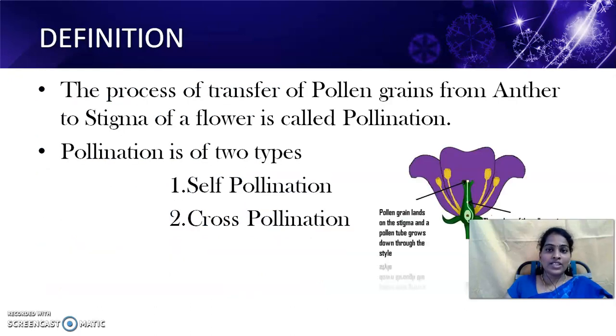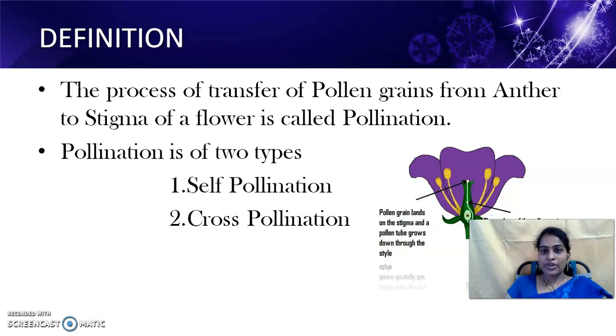First, what is pollination? Pollination is nothing but the transfer of pollen grains from anther to the stigma of a flower. Here the pollen grains which are produced from the anther are transferred to the stigma.